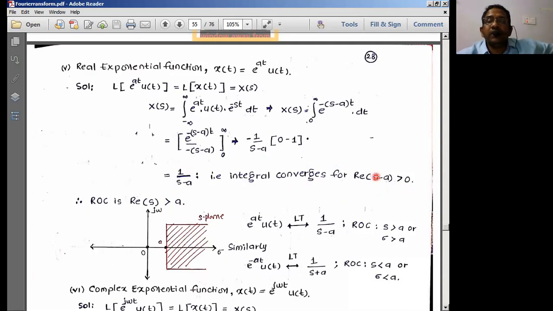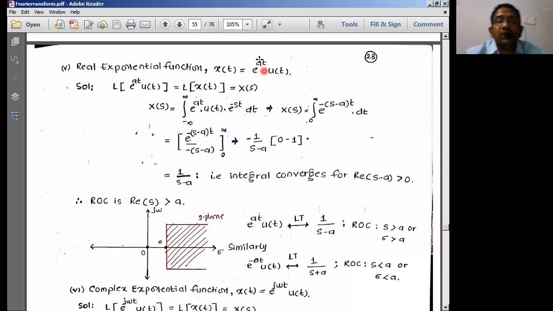Real part of s minus a means what? What is s? Sigma plus j omega is nothing but s. So j omega is not the real part, it is the imaginary part, we neglect that. So we will be having sigma minus a greater than 0. Therefore, sigma greater than a. For all sigma greater than a, we normally have the ROC for this particular exponential signal.